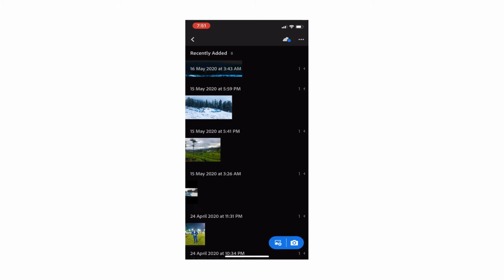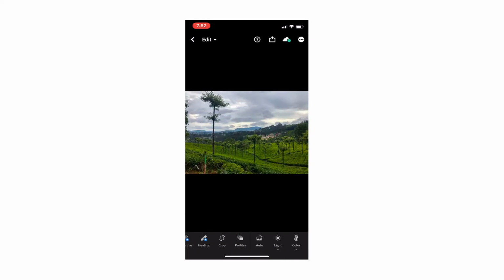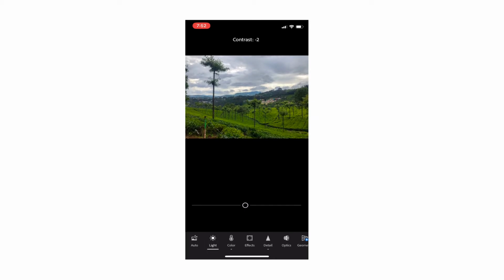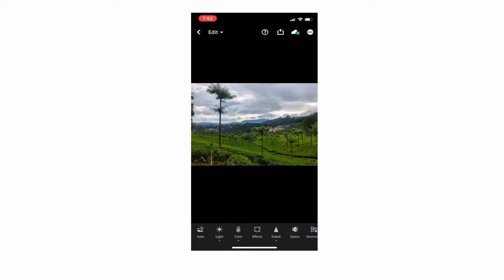Well, this is the interface of the application. You can simply add any photo you want and start editing it. There are multiple presets given over here. You can adjust lights and everything you want from here. So I have made a separate video on the Lightroom application. Check out the link which is given above.